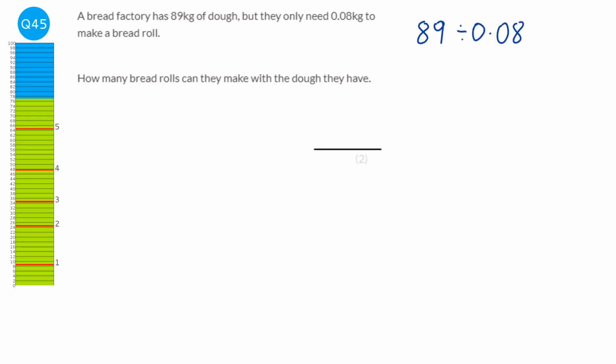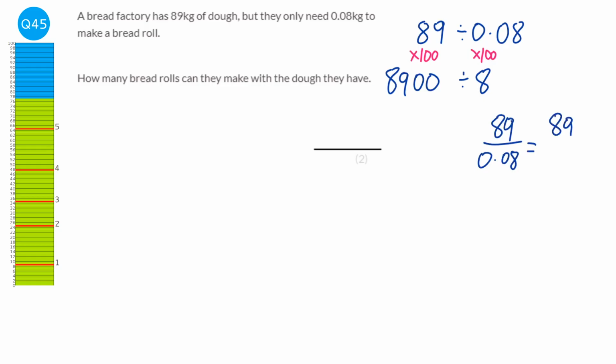In this case, we're going to multiply both by 100 because it will make the division a lot easier, because it will make this right hand side, instead of 0.08, just 8. The reason we can do that is 89 divided by 0.08 is the same as 89 over 0.08. And as a fraction, we can just times top and bottom by 100. So it would be this over 8.